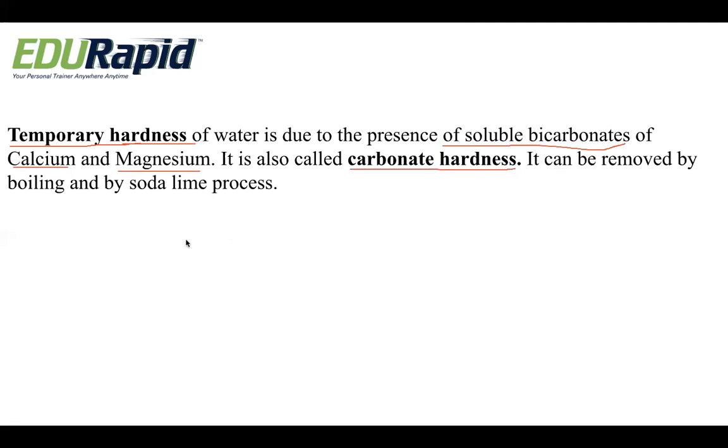It can be removed by boiling and by the soda lime process. In short, it is the hardness due to the presence of soluble bicarbonates of calcium and magnesium, that is calcium bicarbonate and magnesium bicarbonate. If they are present in water, it is called temporary hardness of water.